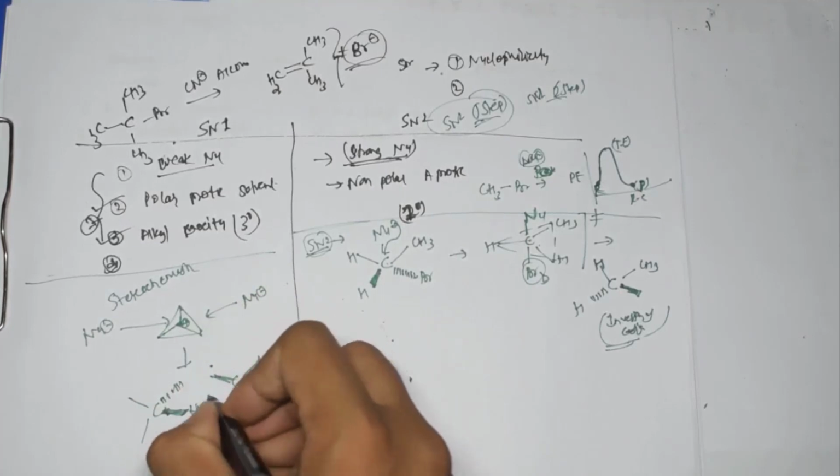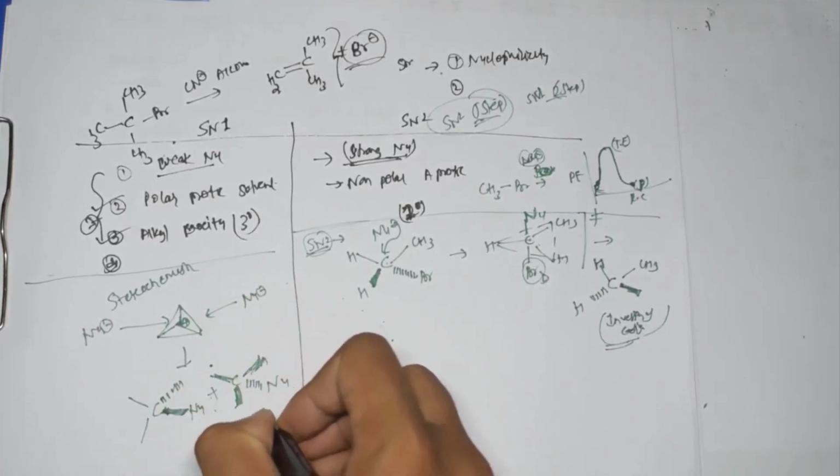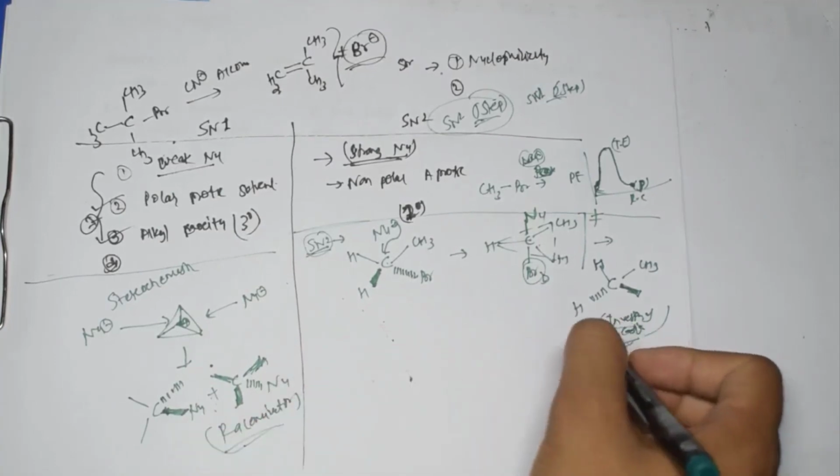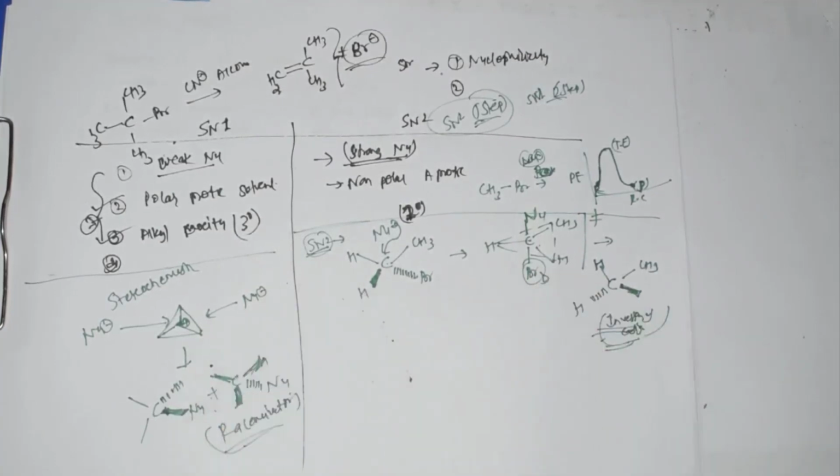Right? So racemization takes place, and here in this case what happens? Inversion takes place. So this is the stereochemistry about the SN1 and SN2 reaction. So these all things are actually basic about the SN1 and SN2 reaction.